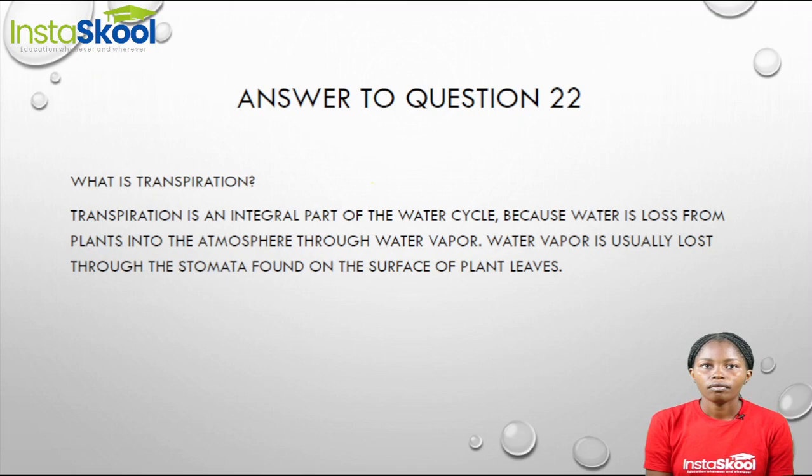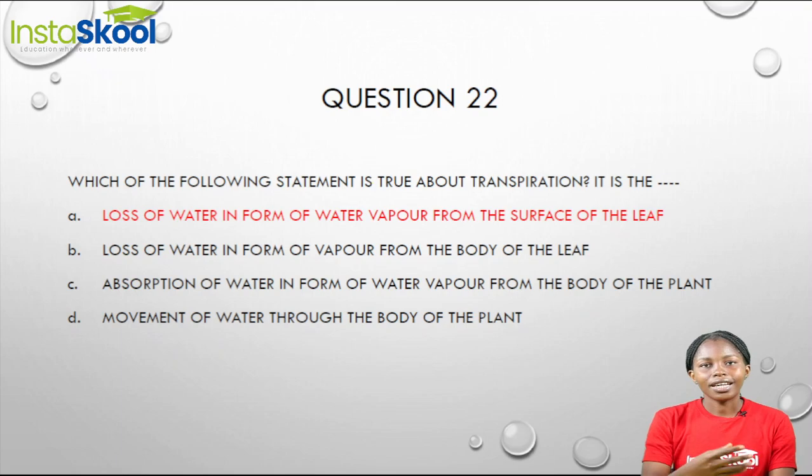This water vapor is usually lost specifically through the stomata that are found on the surface of plant leaves. So let's go back to our options. Our option A describes perfectly what transpiration is. That is the loss of water in the form of water vapor from the surface of the leaf.